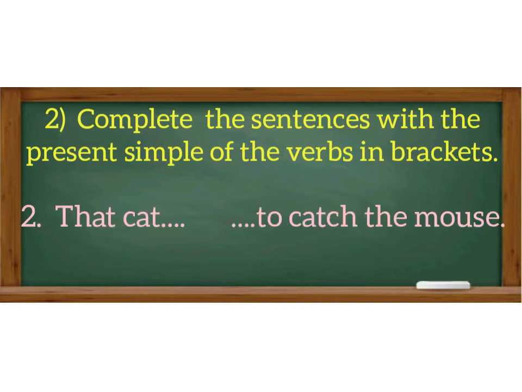The cat, to try, to catch the mouse. Here, we can replace the cat by the pronoun it. And because we have consonant plus y at the end of the verb, we need to change y to ies. The cat tries to catch the mouse.